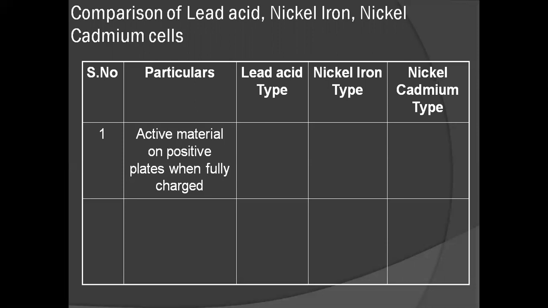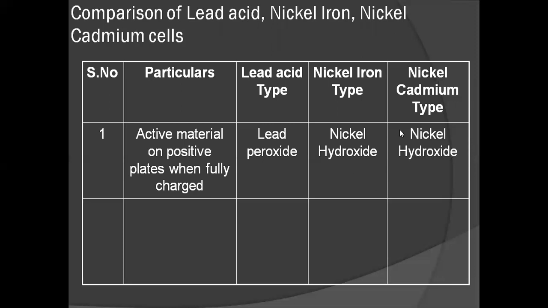The active materials on the positive plate when fully charged: lead peroxide is the positive plate in lead acid, nickel hydroxide is the positive plate of nickel iron battery, and nickel hydroxide is the positive plate when fully charged in nickel cadmium type batteries.